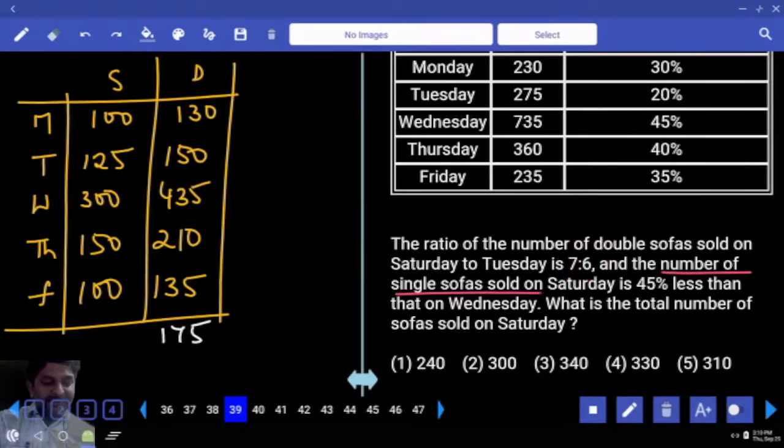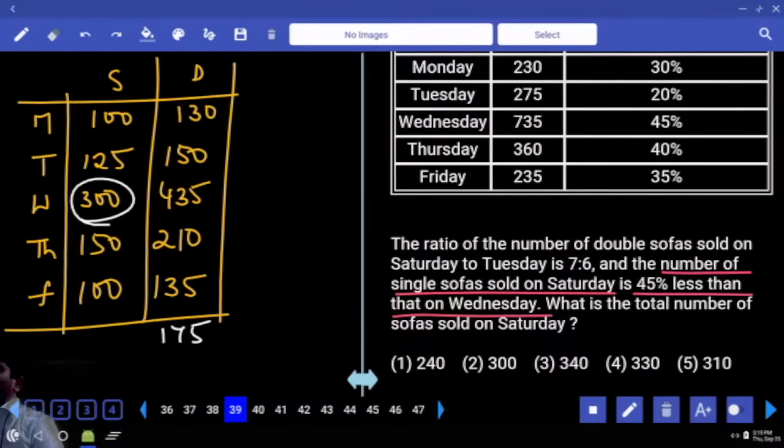Number of single sofas sold on Saturday is 45% less than that on Wednesday. On Wednesday we have 300. If it is 45% less, it will be 55%. 1% value 3. 55 3 times, 165. What is the total number of sofas sold on Saturday? Take 5 and add here. Both becomes 170. 2 170s, 340. 340, third option.